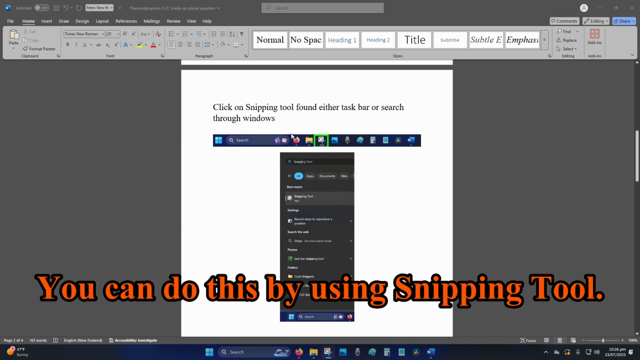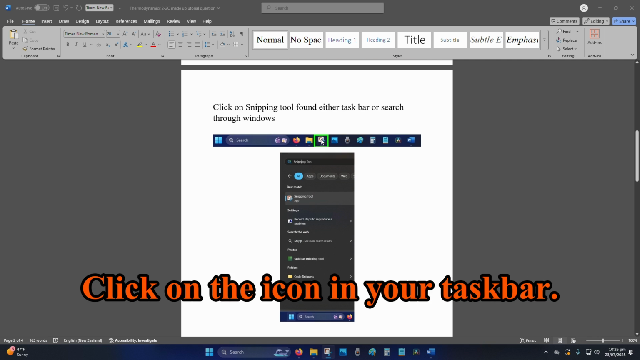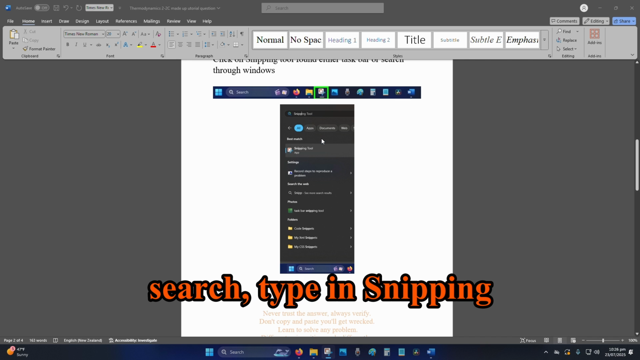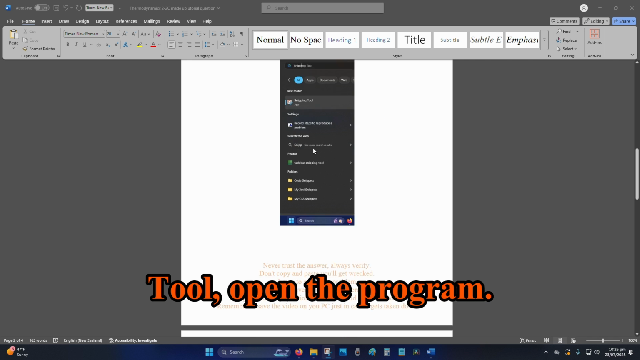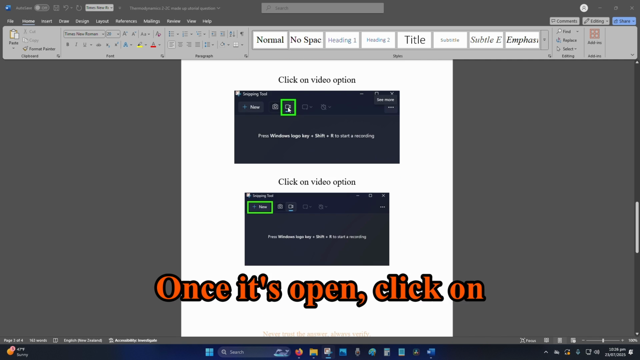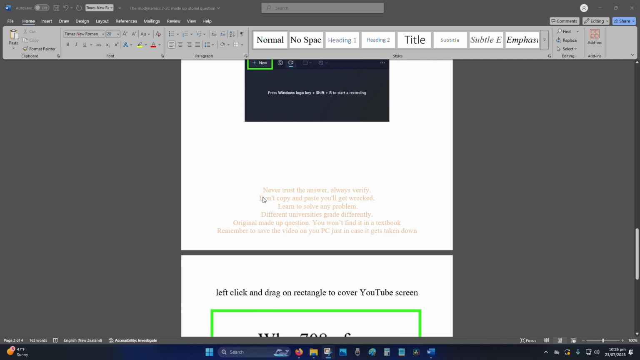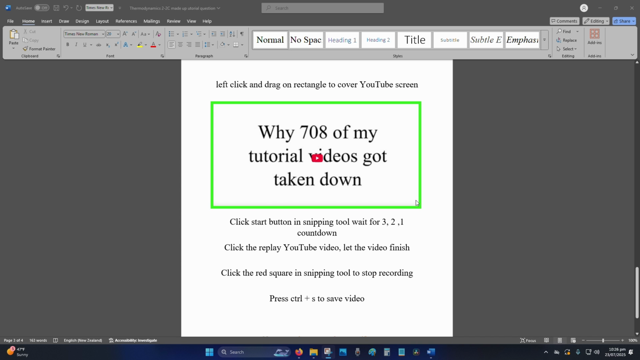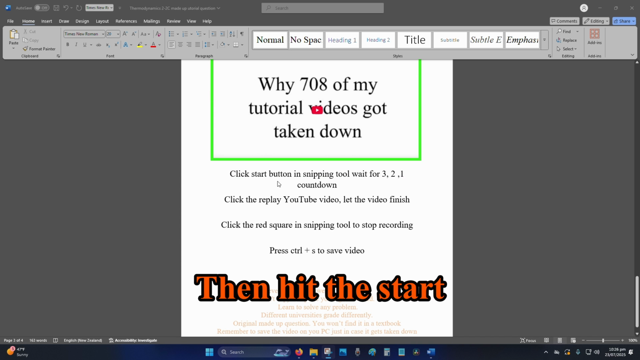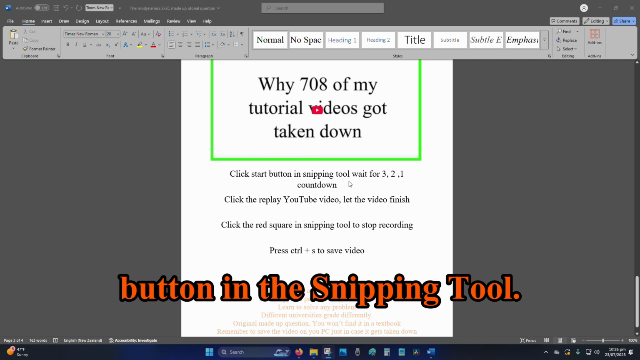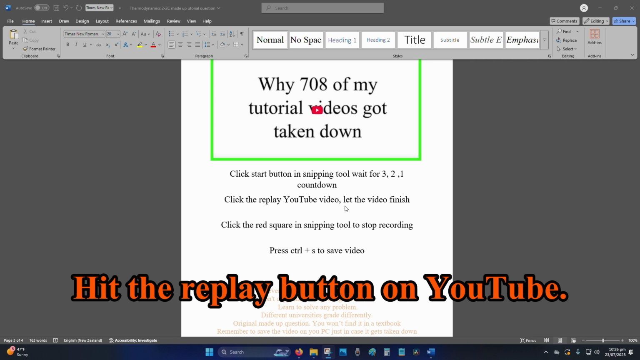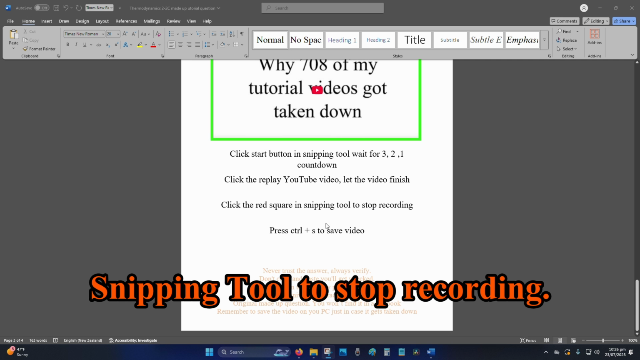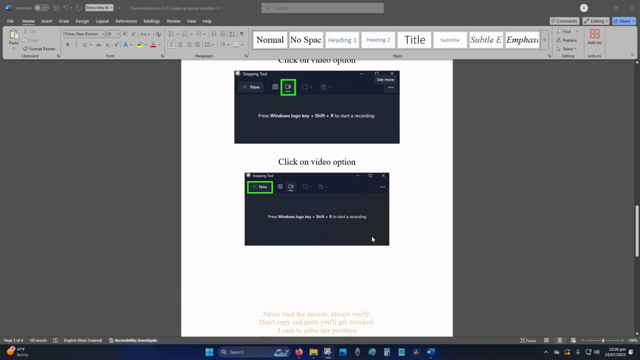You can do this by using Snipping Tool. Click on the icon in your taskbar. If it's not there, go into your Windows search, type in Snipping Tool, open the program. Once it's open, click on the video option, then click on new. Left click and drag the rectangle to cover the YouTube screen. Then hit the start button in the Snipping Tool, wait for the countdown, hit the replay button on YouTube, let the video finish. Then hit the red square in the Snipping Tool to stop recording, then save your video.